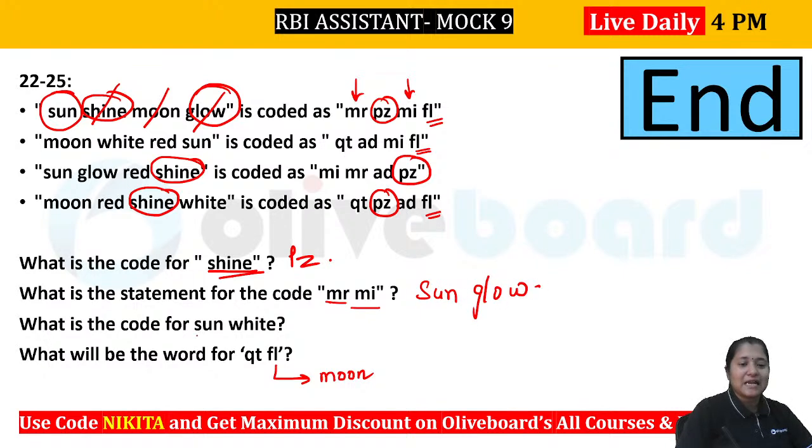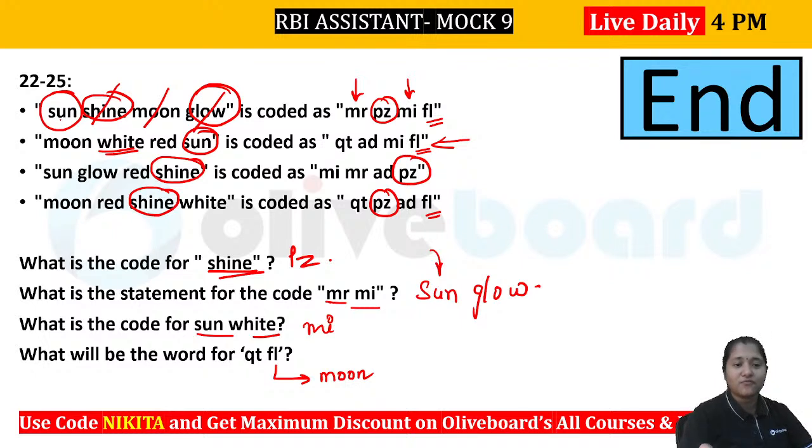Okay, sun and white. So we have already found out that sun is what? Sun kahan par hai? You can see sun is here, right? So out of MR and MI, what is there in here? You can see MI is here. That means sun will be MI. ठीक है, तो sun होगा आपका MI. And white के लिए क्या है? Where is white? You can see white has been used here.